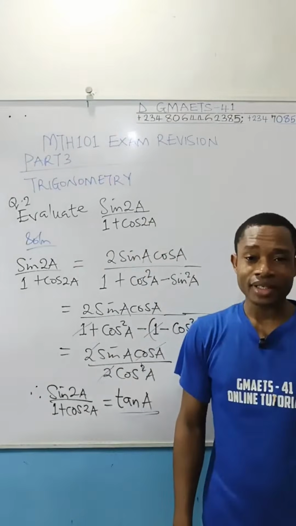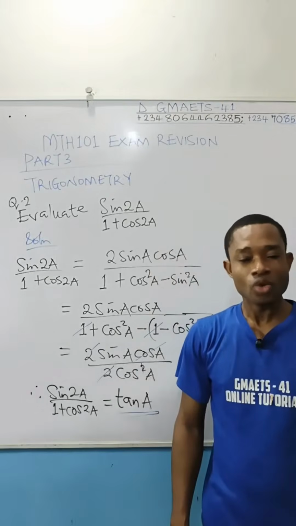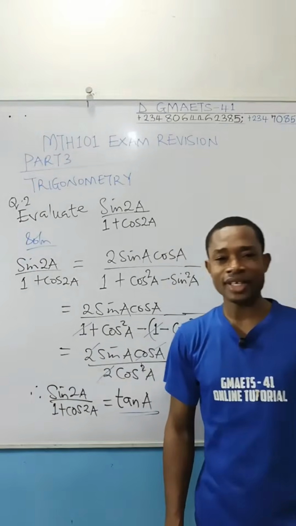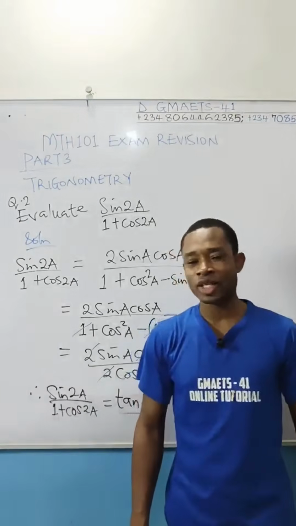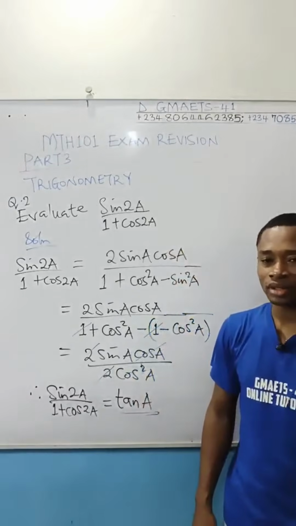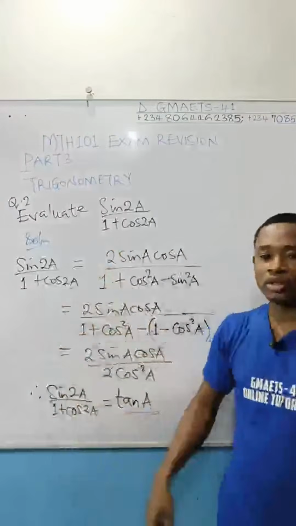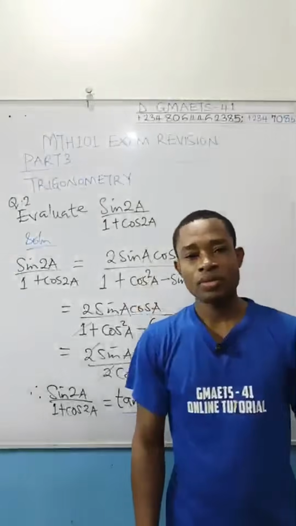Remember, like I said, those identities I set out before solving questions, you must memorize them to be able to deal with questions given to you under trig identity if you are asked. And of course, one or two of you must be asked questions on trig identity. So if you come to this form where they tell you to simplify or evaluate, copy all those necessary identities and fix. We are done with this question.